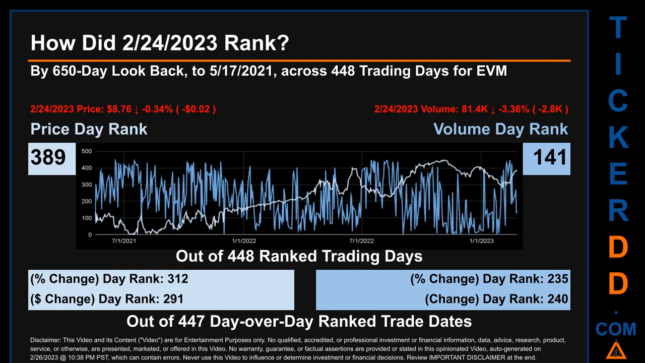The line graph overlays price and volume's daily ranking, as shown respectively in light versus dark blue, across those target trading days. In this view, essentially the dips are good whereas the spikes are bad. The price's day over day percentage change, dropping minus 0.34% on February 24, 2023, had a day rank of 312 while its dollar difference of minus 2 cents had a rank of 291 when compared day over day across 447 trading days. Volume's percentage change and difference were ranked respectively at 235 and 240.